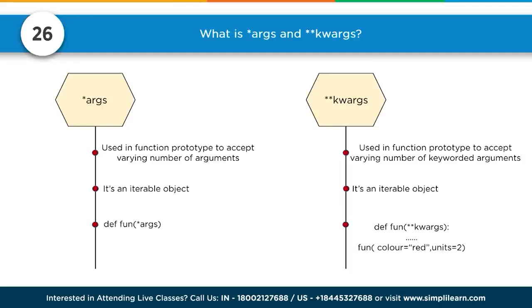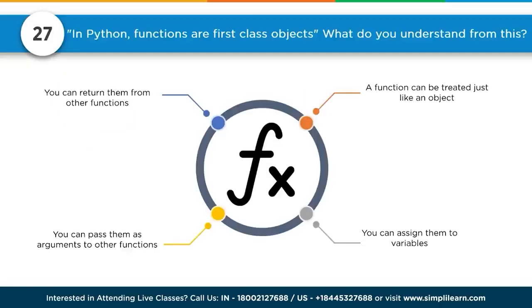Kwargs, I can actually tell it what I want to send. So used in a function prototype to accept varying number of keyworded arguments. Both are iterable objects, so you can go through them one at a time. And the def function kwargs, you can now set like color equals red, units equal 2. So you'll see that, especially in machine learning, they'll have inline equals true, that kind of thing.